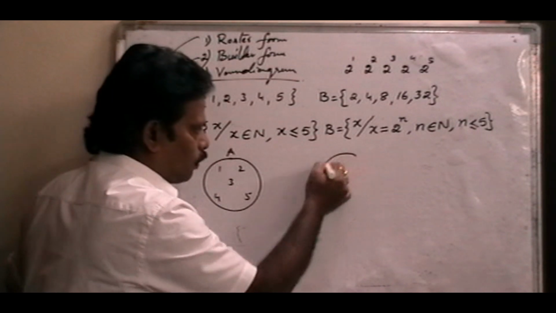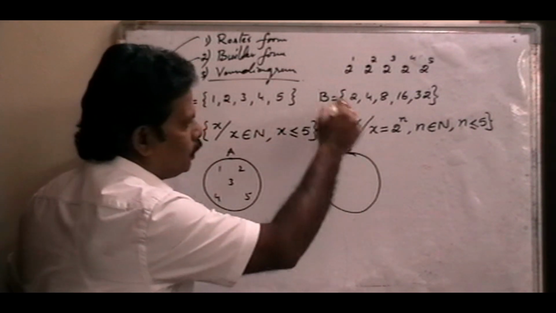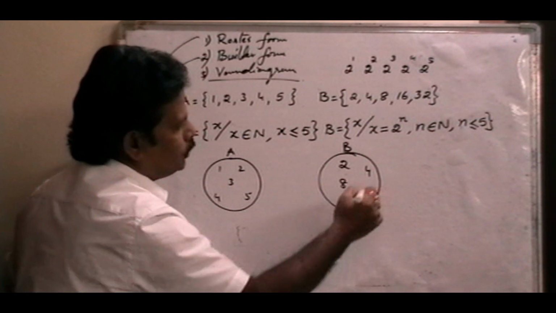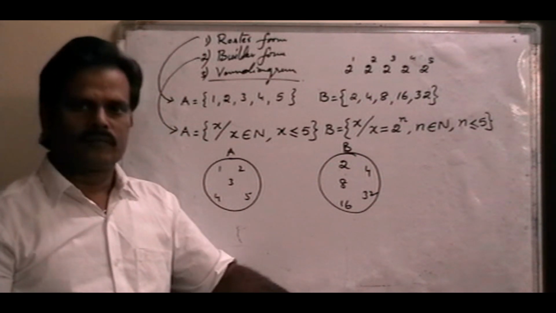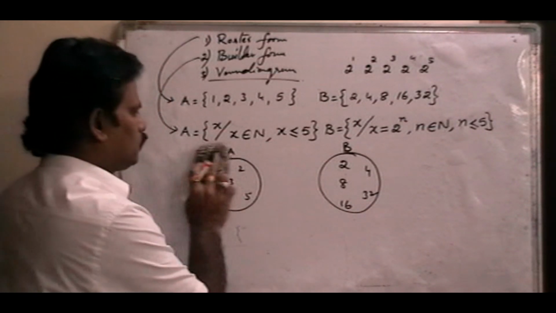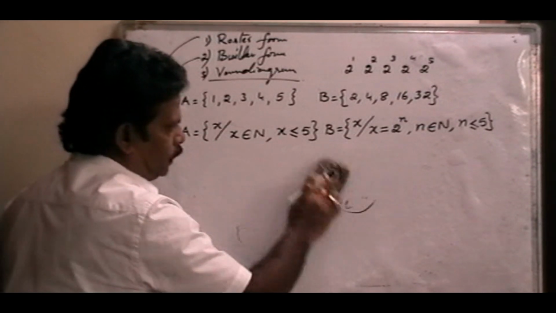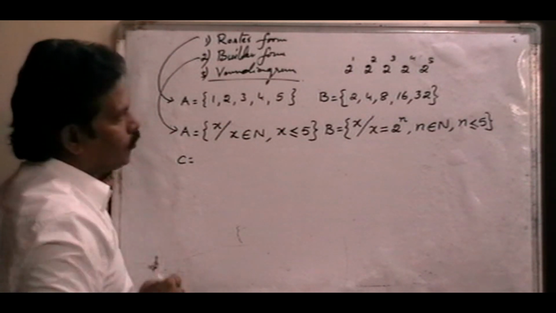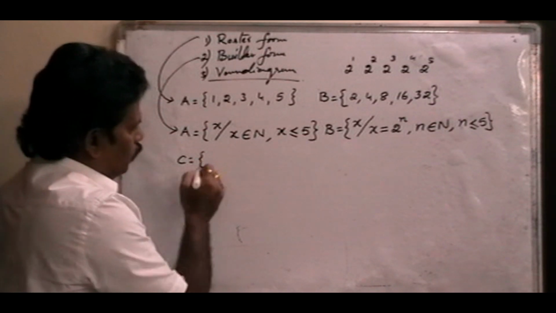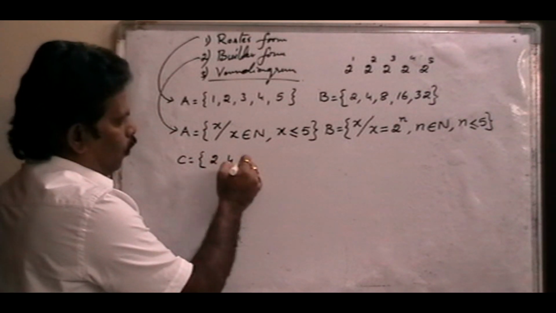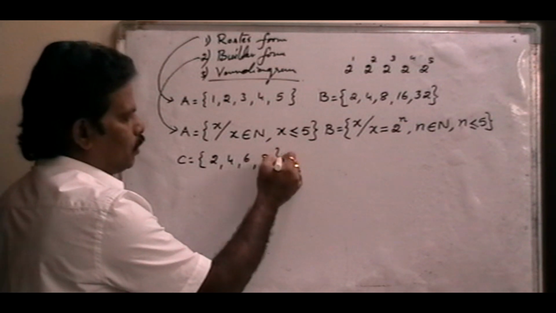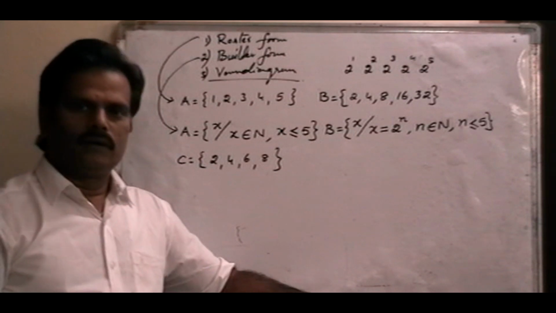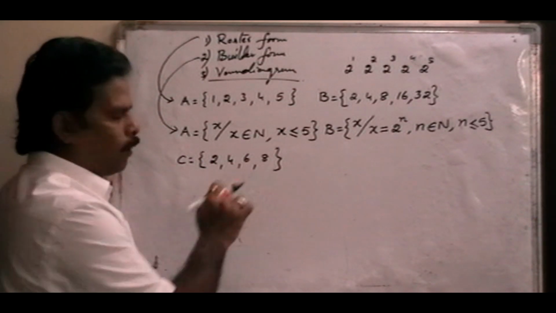Suppose B is also one of the sets. In this set B, what are the elements? 2, 4, 8, 16, 32. Right? We'll discuss the Venn diagrams afterwards. First, one more set, C. C is one more set: 2, 4, 6, 8. Four elements are there. Right?